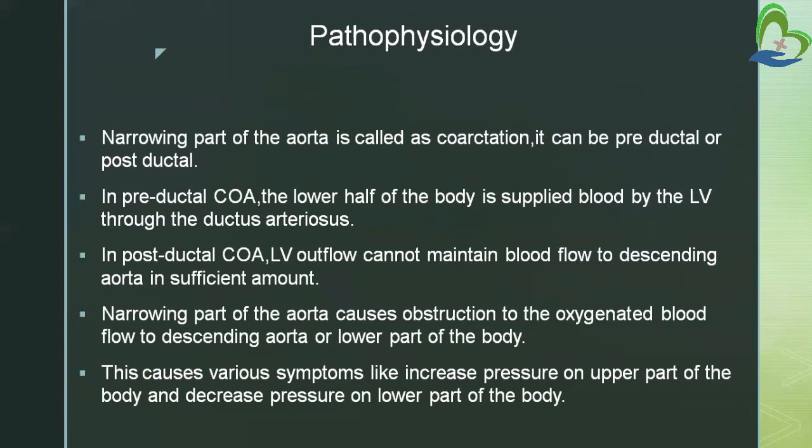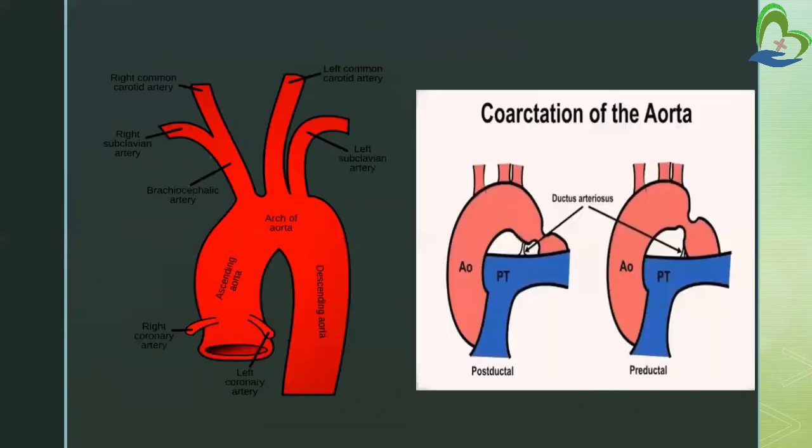Okay, so because of the narrowing part of the aorta, there will be obstruction. The lower body part will not get enough oxygenated blood. This causes various symptoms like increased pressure on the upper part of the body and decreased pressure on the lower part of the body. As I told before, because of this coarctation of aorta, there will be more pressure on upper body parts and decreased pressure on the lower part of the body.